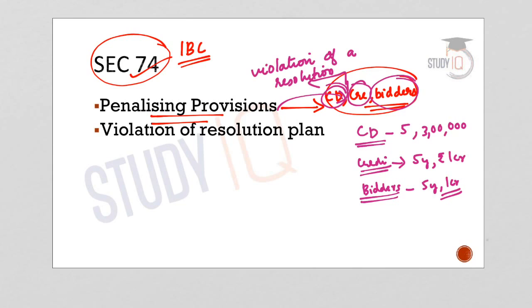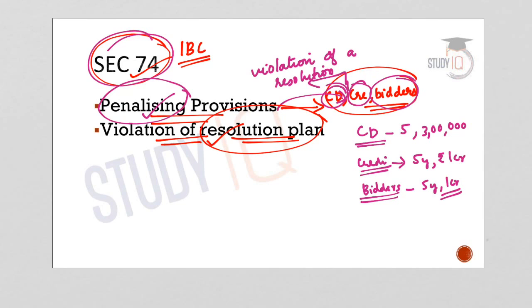Now, this provision of section 74 of IBC is the provision which penalizes any non-compliance with the resolution plan. So, this is required to protect the code from being taken lightly. If there is no provision for penalty, the resolution plan would not happen as such. So section 74 is significant because it is important to ensure that the resolution plan is taken seriously and it is complied with.